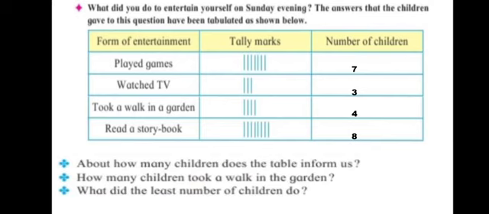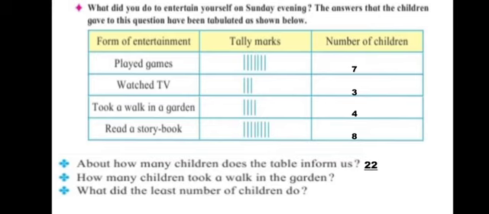About how many children does the table inform us? Now here what we have to do is we have to count the total number of children. So let's count. This is 7, 8, 9, 10, 11, 12, 13, 14, 15, 16, 17, 18, 19, 20, 21, 22.